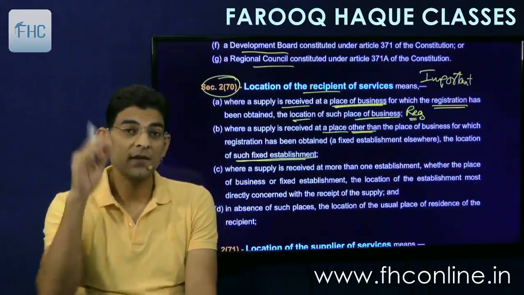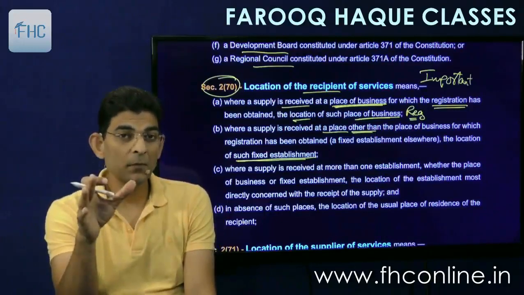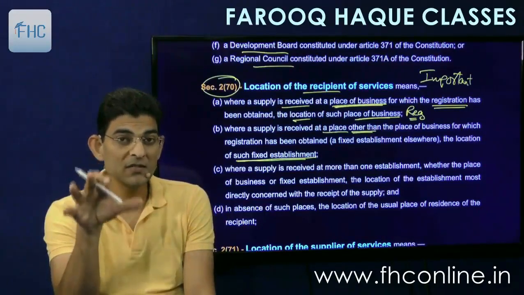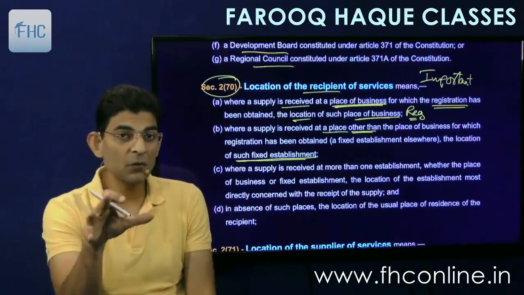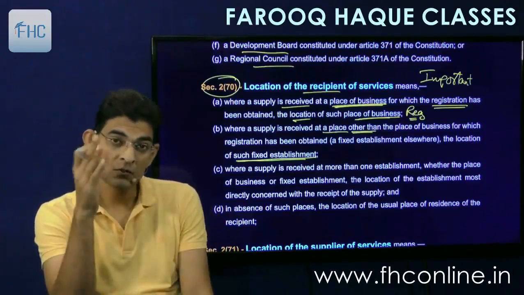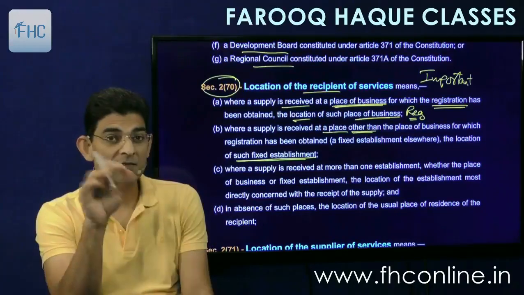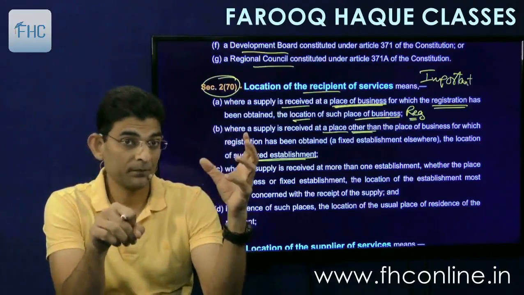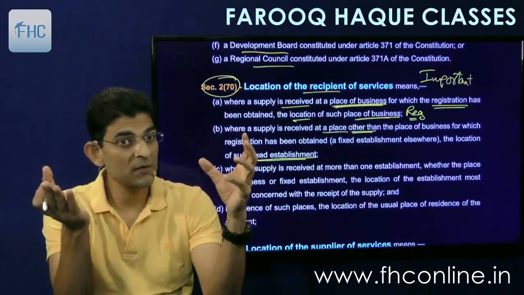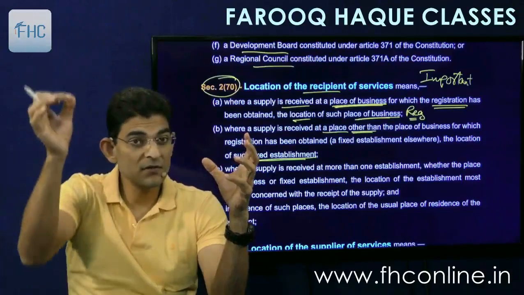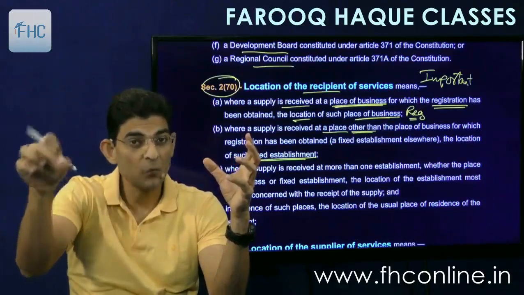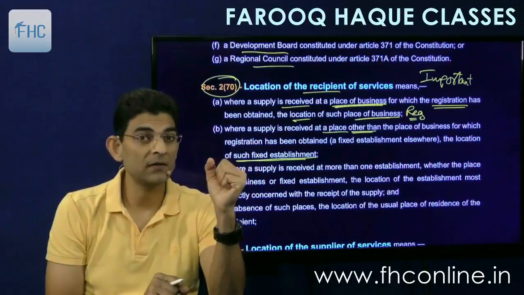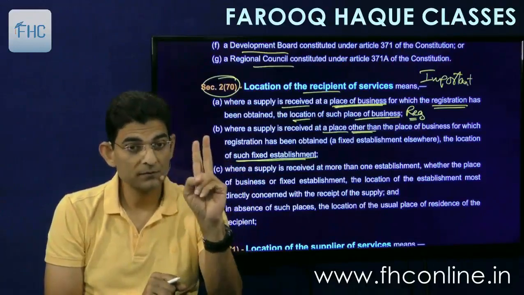Fixed establishment means there is permanent staff there, there is a property taken on rent for a long-term basis, there is staff employed with me, there is a permanency of operations. When you have permanency of operations, it is called a fixed place of business. Then that fixed place will be considered as the location of the recipient. So even though my registered premise is in Nagpur and my other fixed establishment is in Pune, if I receive a service in the Pune office, for the Pune office, then Pune will be considered as the location of the recipient. Okay, so two points.